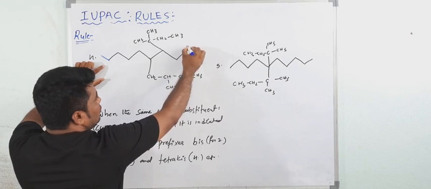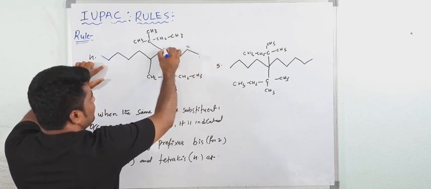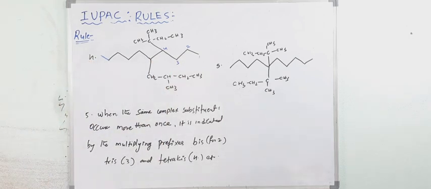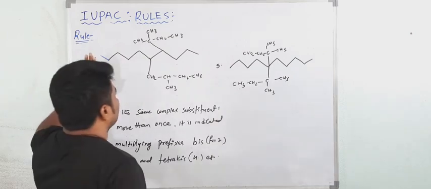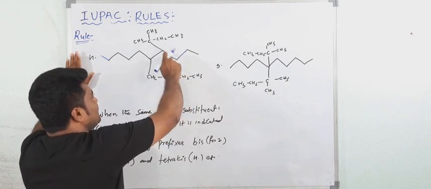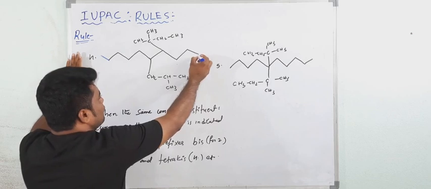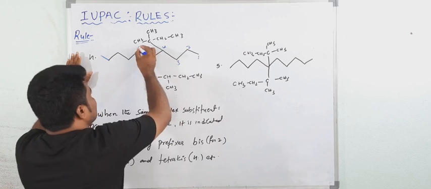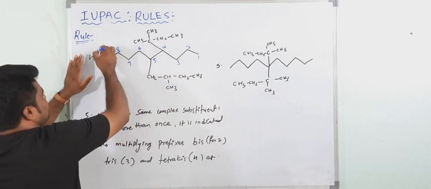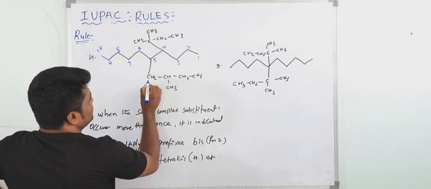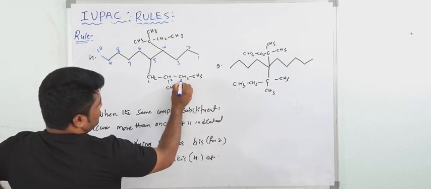1 2 3 4. Okay, now see here, give the numbering 1 2 3 4, and this is near to this end. So 1 2 3 4 5 6 7 8 9 10. Now both are complex substituents. First give the numbering to the complex substituent. This is 1 2 3 4.